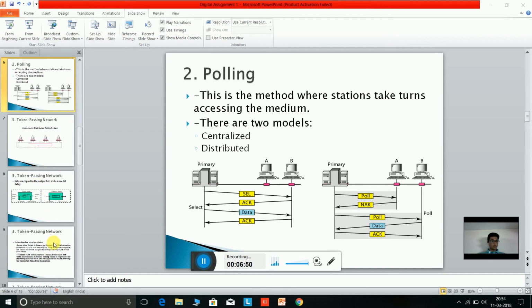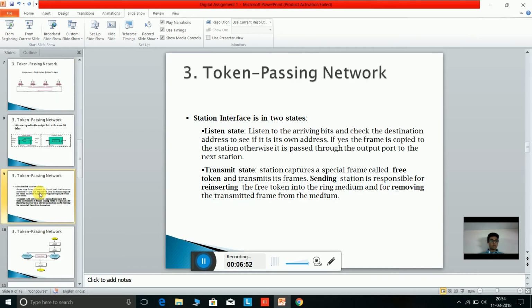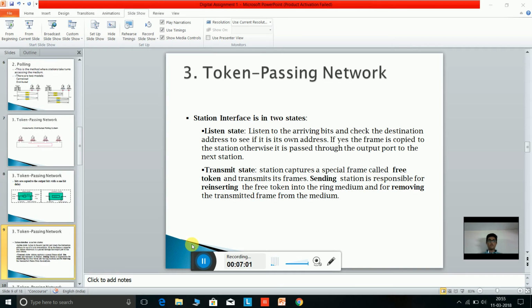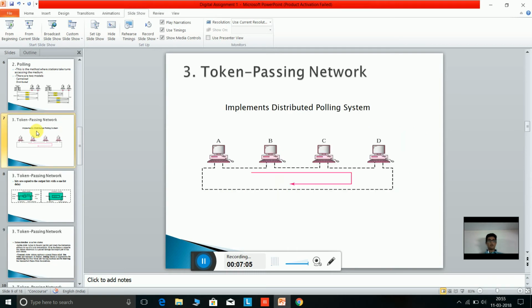Next, we are going to talk about the two states in token passing: listen state and transmit state. First of all, we need to understand what token passing is. Token passing implements a distributed polling system. What do you mean by that?